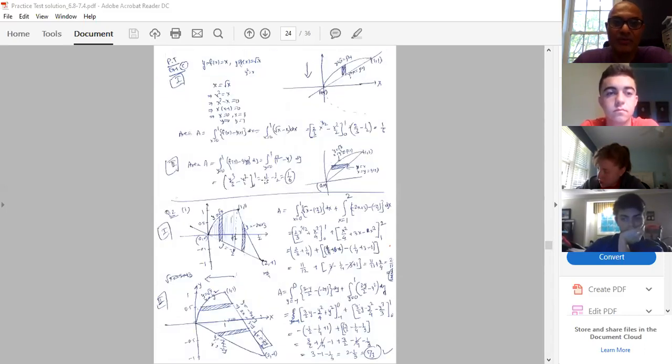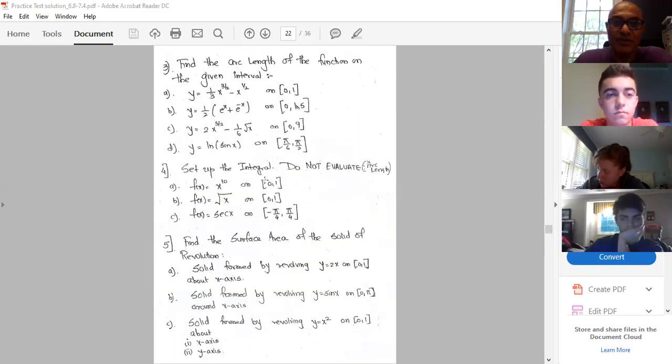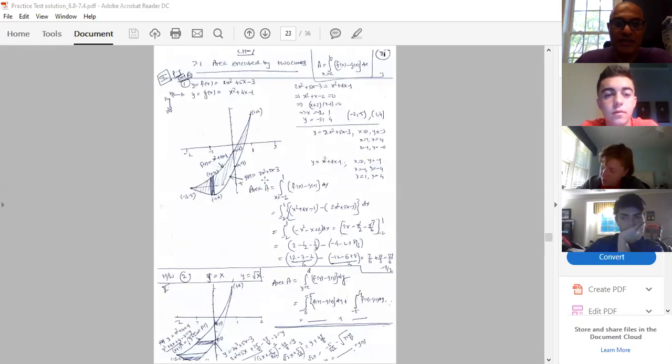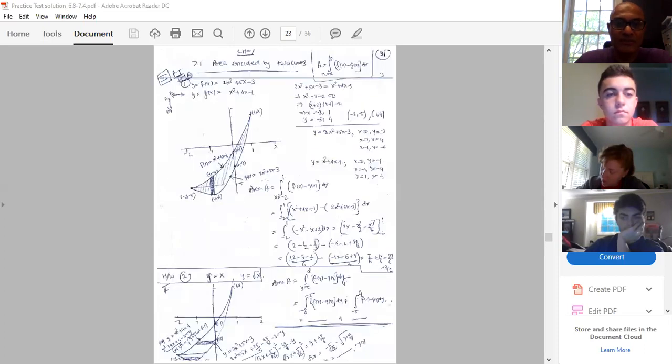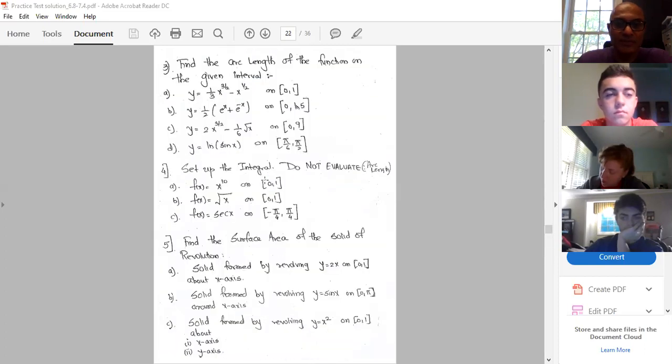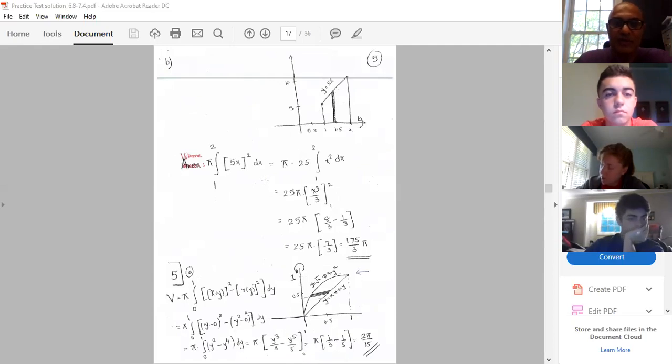So all these things we discussed yesterday, and then after we started the volume. This is the practice test assignment 2. I'm going to put a separate practice test assignment, the same thing for articles 7.1, 2, 3, and 4, in your file folder in Canvas. So you can go through these problems. This is not the area enclosed by the curve, okay.